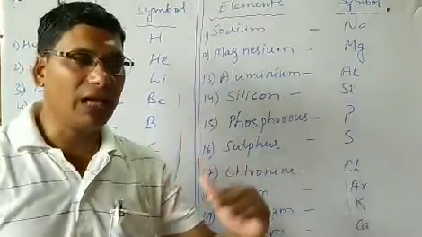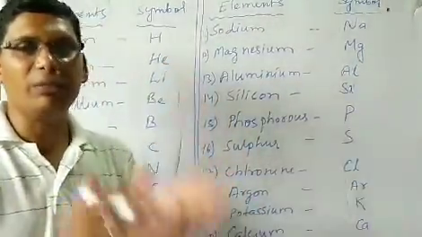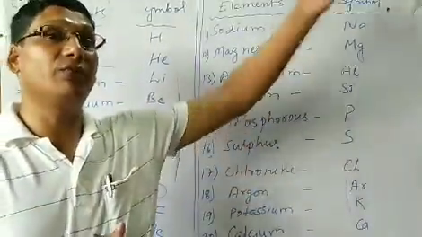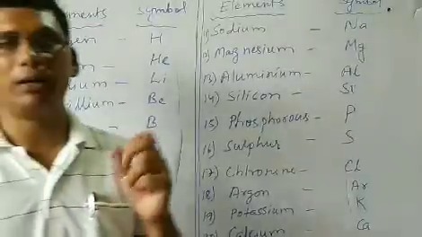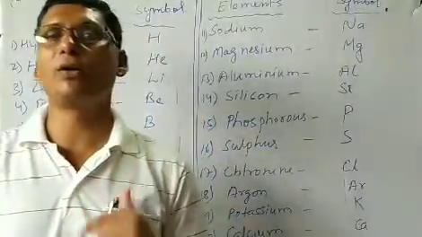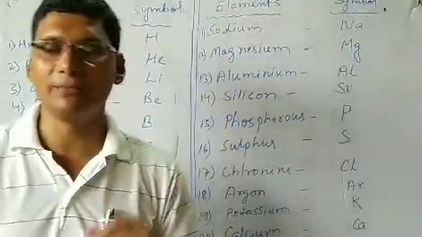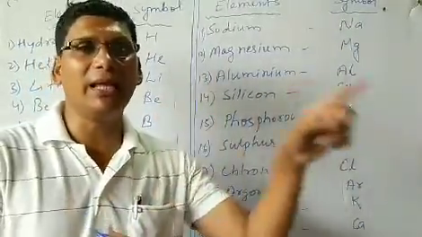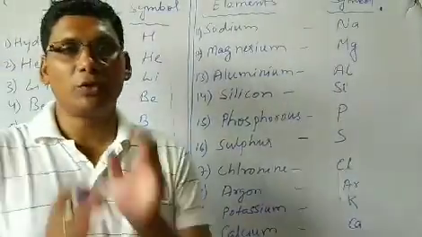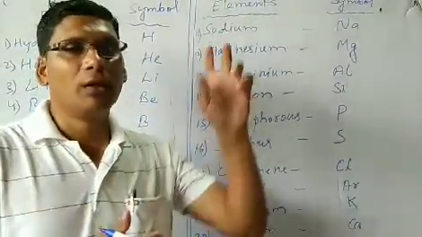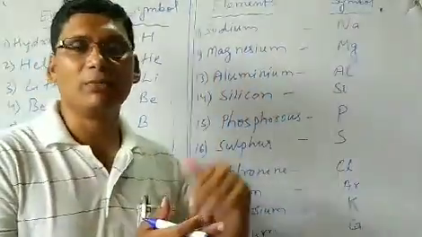But if another element is repeated whose name starts with the same letter as the first one, suppose there are two students in your class, like roll number 1 and roll number 2, whose names both start with letter A. If I give symbol A to both students, there will be a confusion. So to overcome this confusion, we give the symbol in a different way, by the help of the English name or by the Latin name.